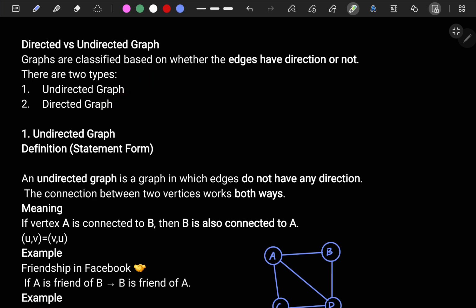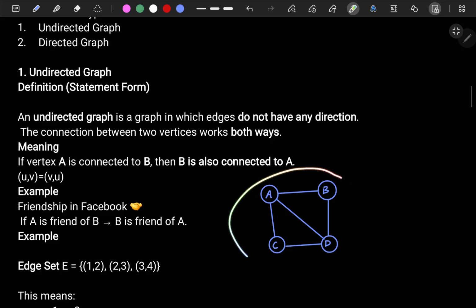Okay, so this is the example. You can see this is an example of an undirected graph. So what is the definition of an undirected graph? It's a graph in which edges do not have any direction. What do you mean by that? Edges do not have any direction. So you can see like this, for example, I have written there: the connection between two vertices works in both ways.